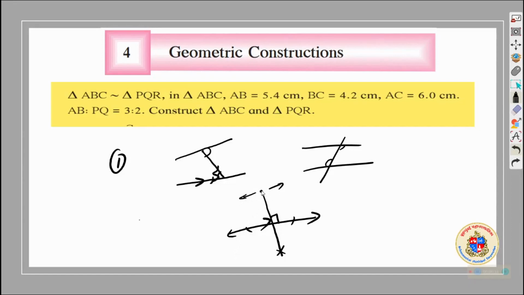For that, you will be extending this and putting the compass here, mark over here, mark over here, draw a perpendicular. So this will be 90 again. So naturally these two will be parallel. You can extend it as much as you want. That is the second method of drawing a parallel line through a particular point outside the line.